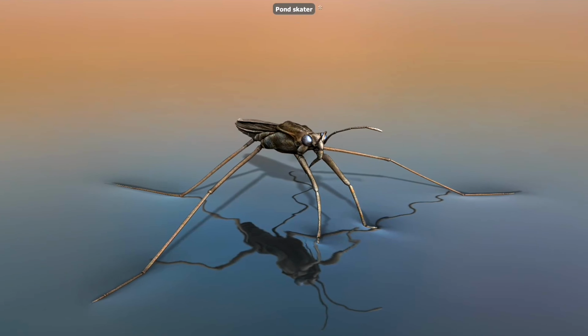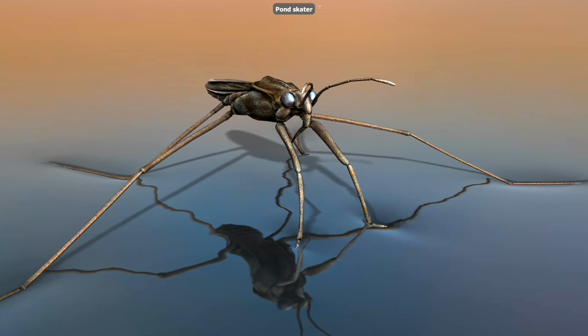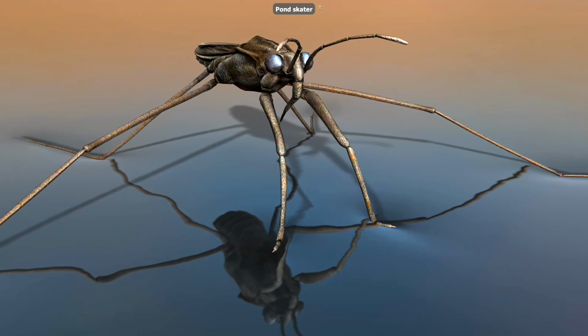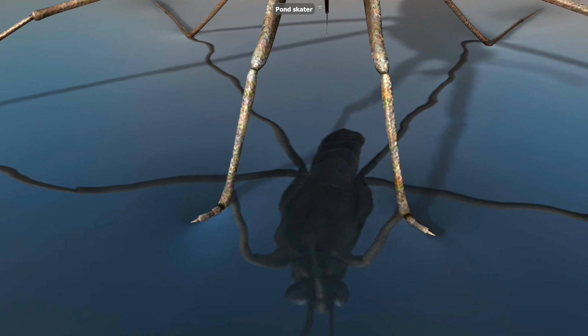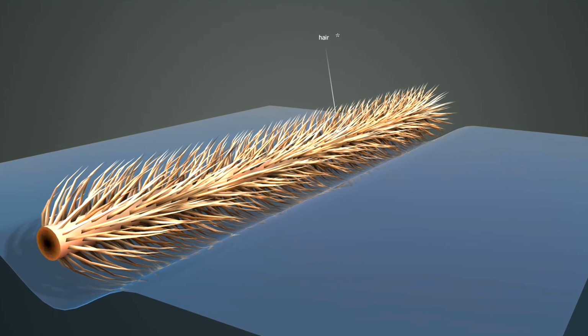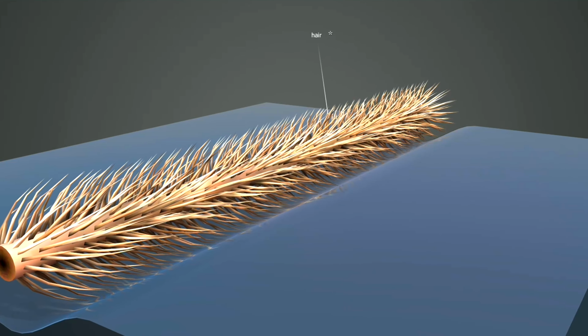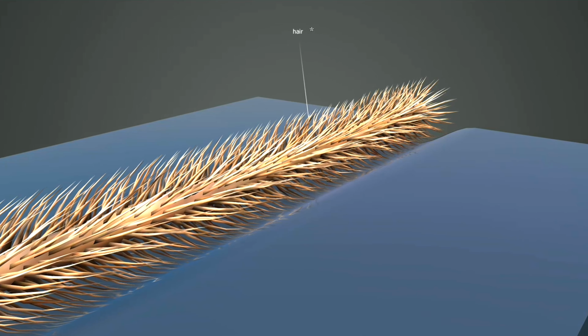Surface tension and capillary action play an important role in nature. For example, pond skaters could not run on the surface of the water without the presence of surface tension. The legs of these aquatic insects are covered with tiny hairs, which provide a small surface area, thus making them